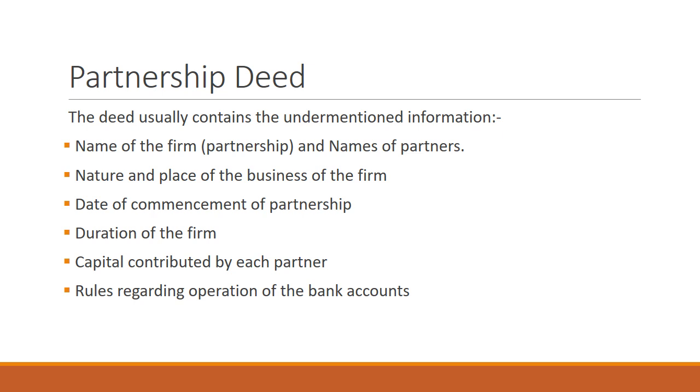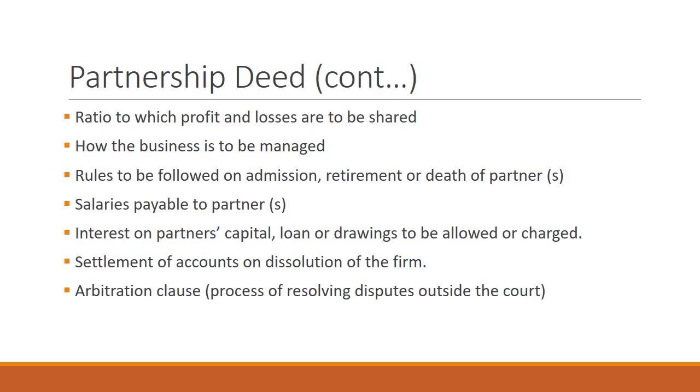It usually contains the undermentioned information: name of the firm, names of partners, nature and place of the business of the firm, date of commencement of partnership, duration of the firm, capital contributed by each partner, rules regarding operation of the bank accounts, a ratio in which profit and losses are to be shared, how the business is to be managed, rules to be followed on admission, retirement, or in case of death of partners.